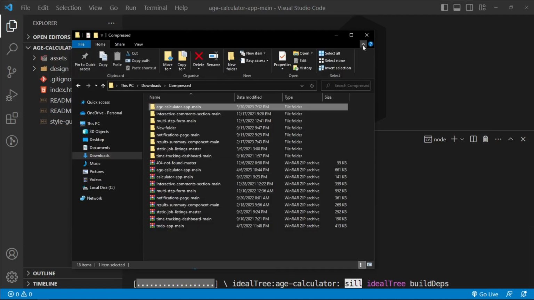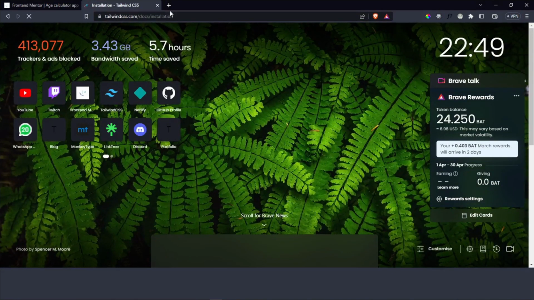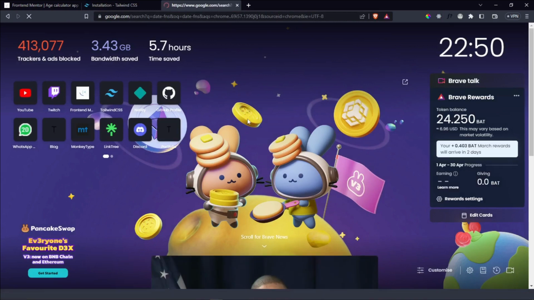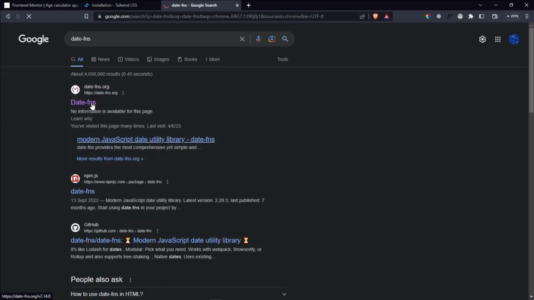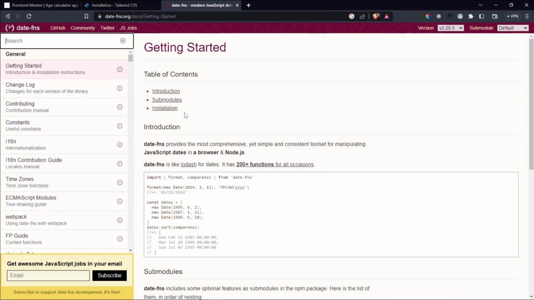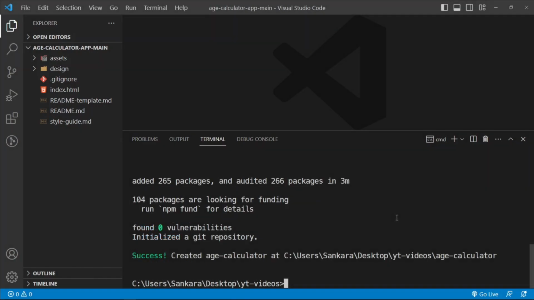So let's navigate right away into the Tailwind CSS website. Let's also navigate into the date-fns website, because we're going to need some references from date-fns to help us along. So date-fns, loading, and then let's go inside the documentation. For now it's just going to remain open, but we're going to go through this documentation once we start building this out. So let this run. And so there we go.